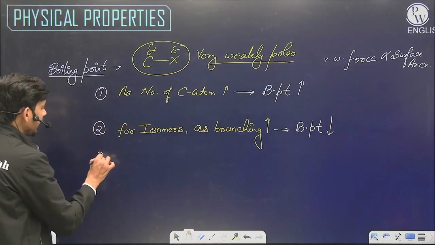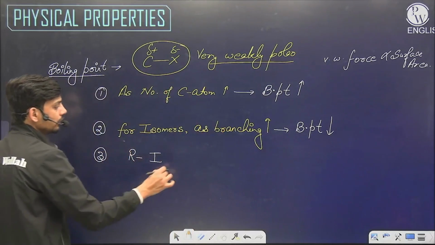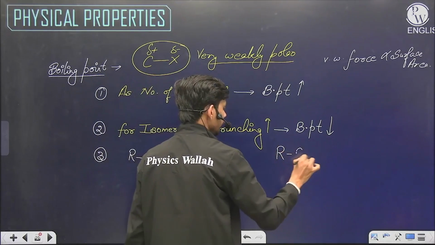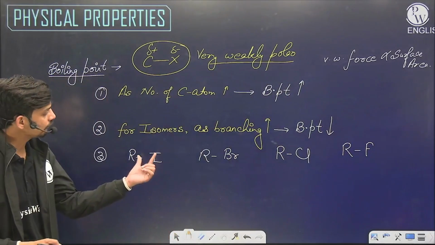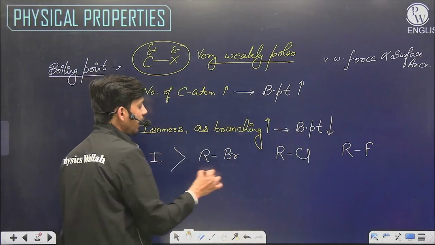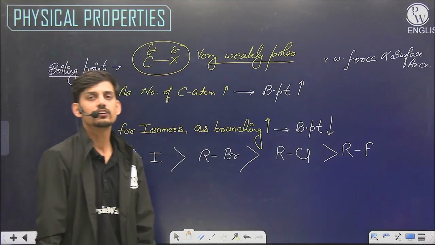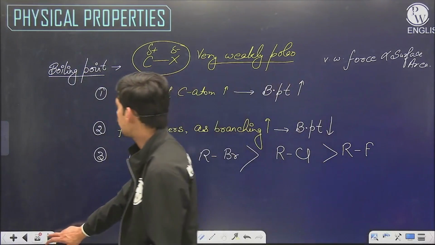The third thing that we see is alkyl iodide: same carbon chain, same branching, then the decision will be on the basis of the halogen. As the size of the halogen atom increases, van der Waals force will increase, so iodide will have the higher boiling point and fluoride will have the least boiling point. So this is the general order for boiling point of halogenated compounds.